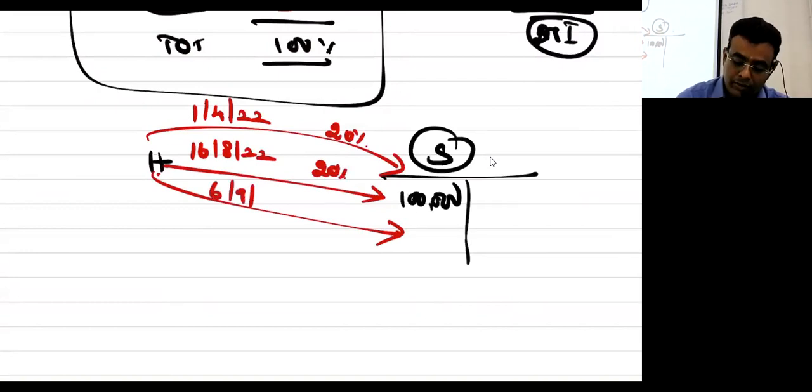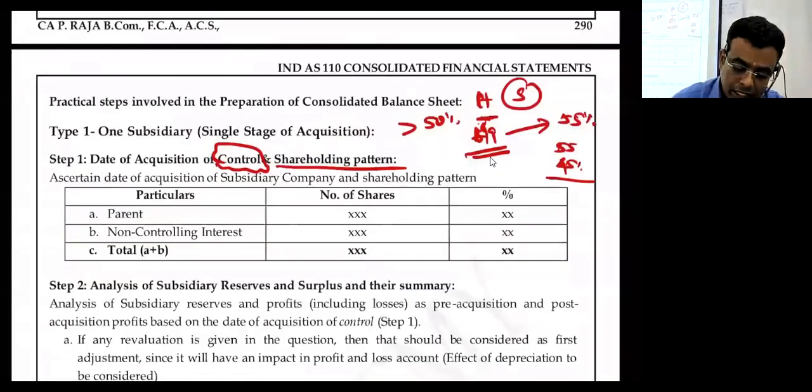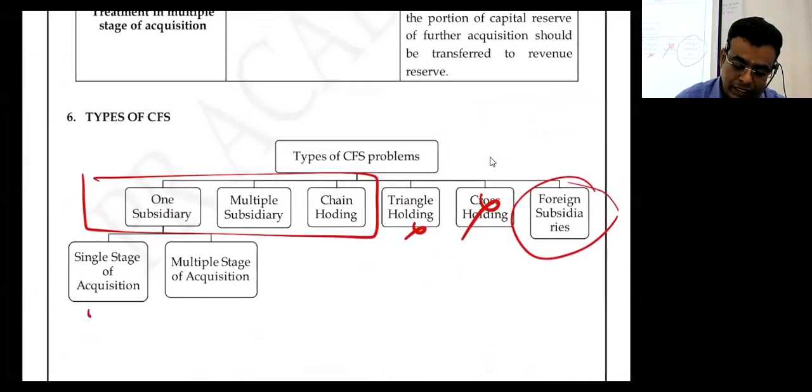On 6th September 22, they purchased another 20%. By complication, always 20%. This is called multi-stage of acquisition. When we saw the type of problem earlier, when I said single stage, that was the first. What we are seeing now is multiple stage of acquisition. Hopefully you are able to connect.